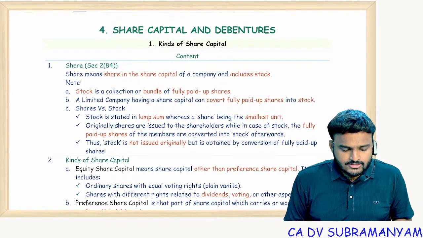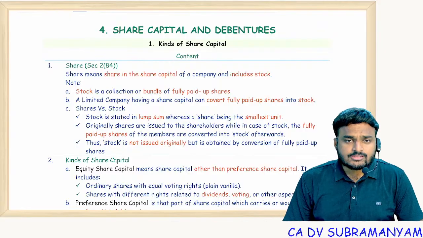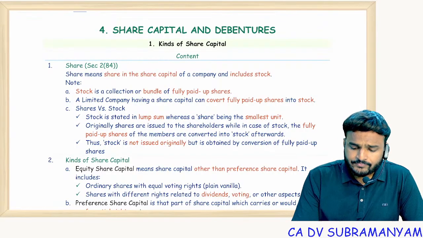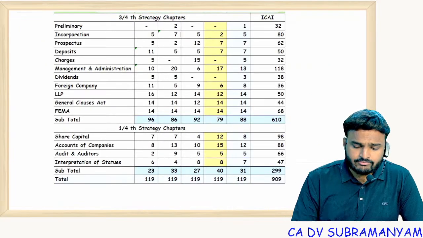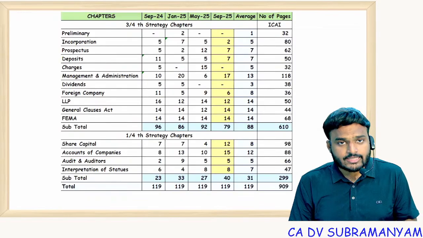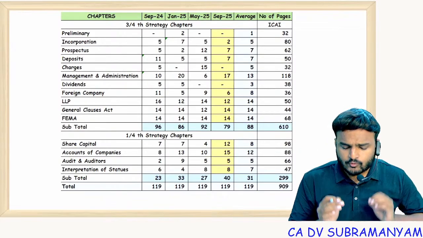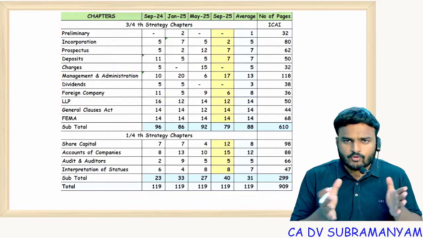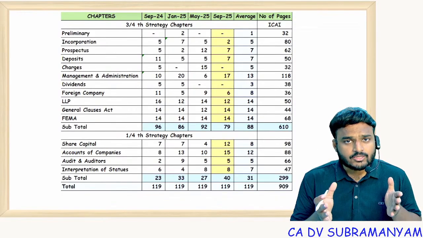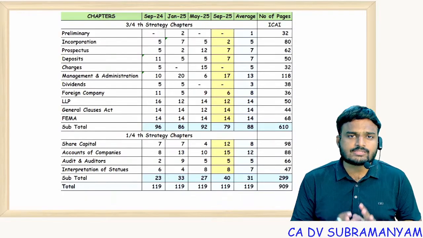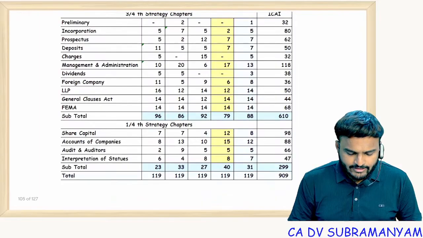So before I start marathon of share capital and debentures, let me show you the weightage of this chapter in your previous attempts. In CA Inter previous examinations, even though this chapter is covered under 1/4 strategy chapters, topic wise you can see more number of topics are there, but if you are able to remember the content, you can easily score good marks in this chapter. So you can see the weightage of this chapter.